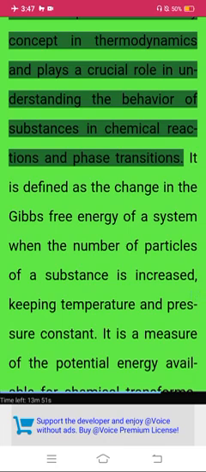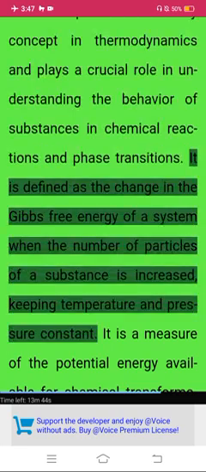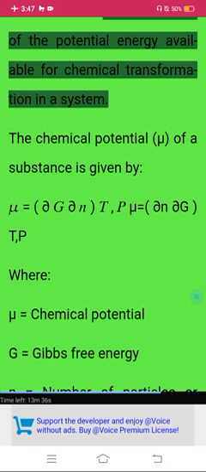Chemical potential is a key concept in thermodynamics and plays a crucial role in understanding the behavior of substances in chemical reactions and phase transitions. It is defined as the change in the Gibbs free energy of a system when the number of particles of a substance is increased, keeping temperature and pressure constant. It is a measure of the potential energy available for chemical transformation in a system.